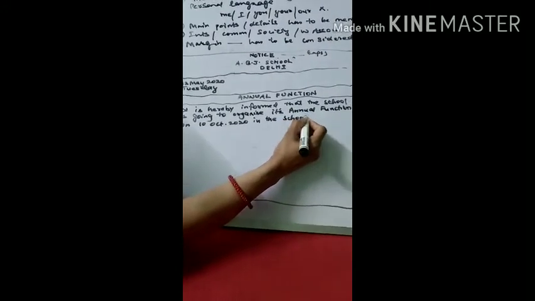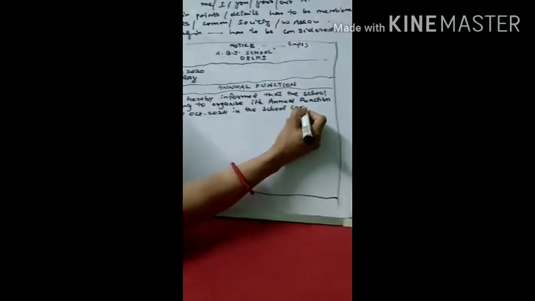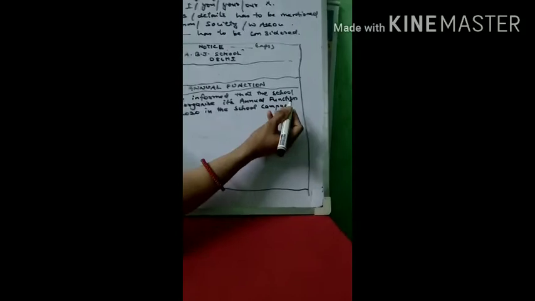You can give any stipulated date. Either you can write school campus, or school playground, or school auditorium.